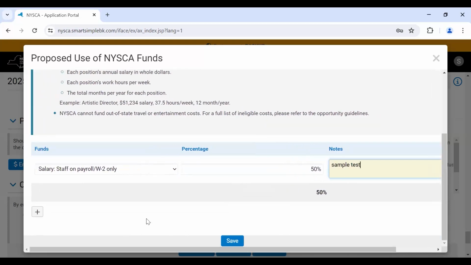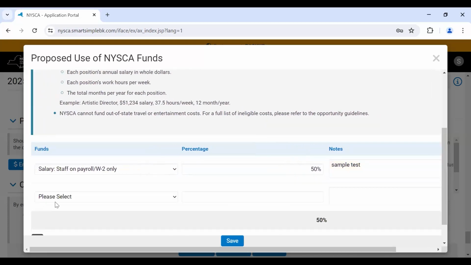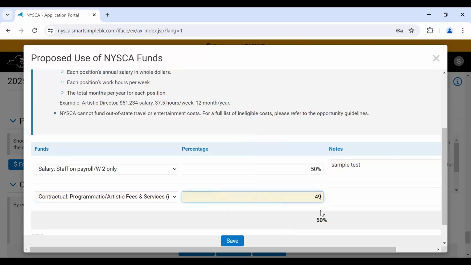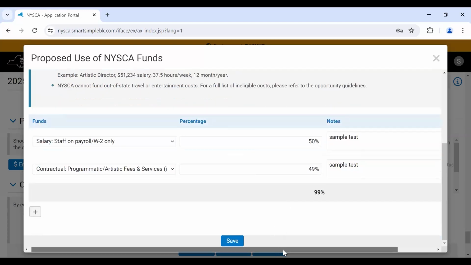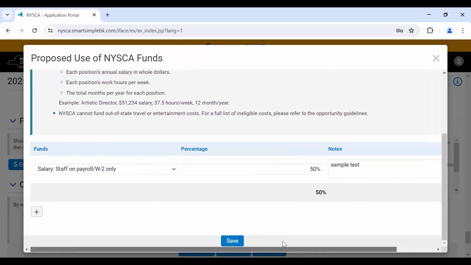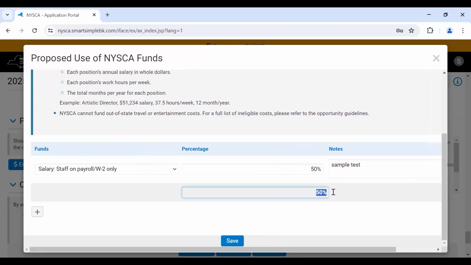To add a new expense, click the plus button to add an additional row and repeat the process. To delete a row, scroll to the right and click the X icon next to that row. Please be sure that your table adds up to 100% and save your work before closing the window.